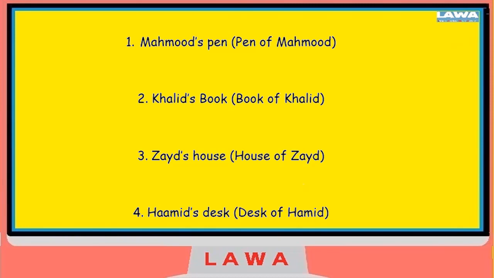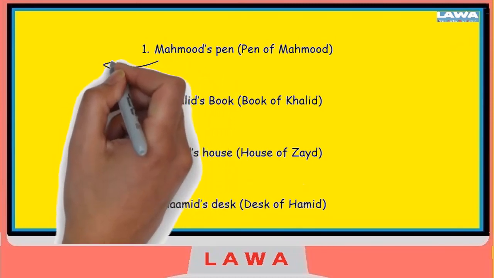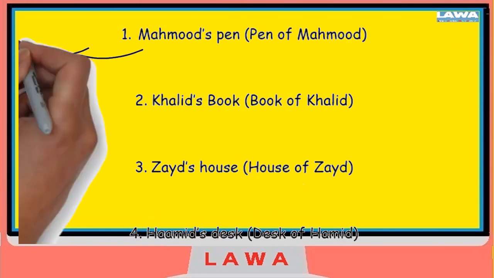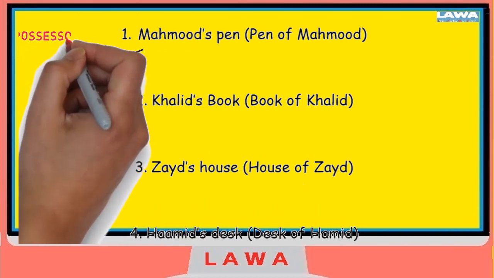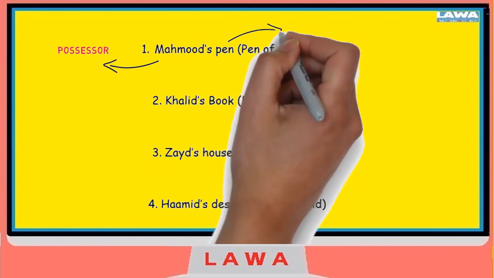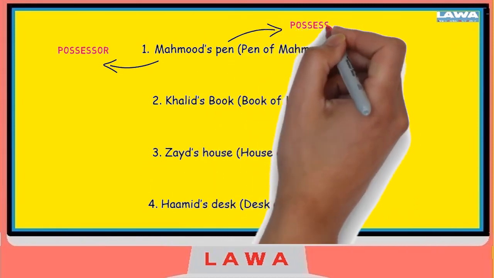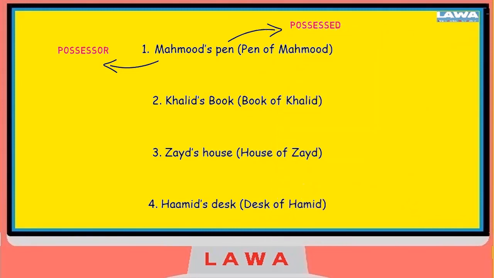In this example, the pen is being referred to Mahmoud, or it could be said that Mahmoud is the possessor of the pen, meaning Mahmoud owns it, it belongs to him. In this situation, the pen is the thing that is possessed, and the possessor, or the person who it belongs to, is Mahmoud.